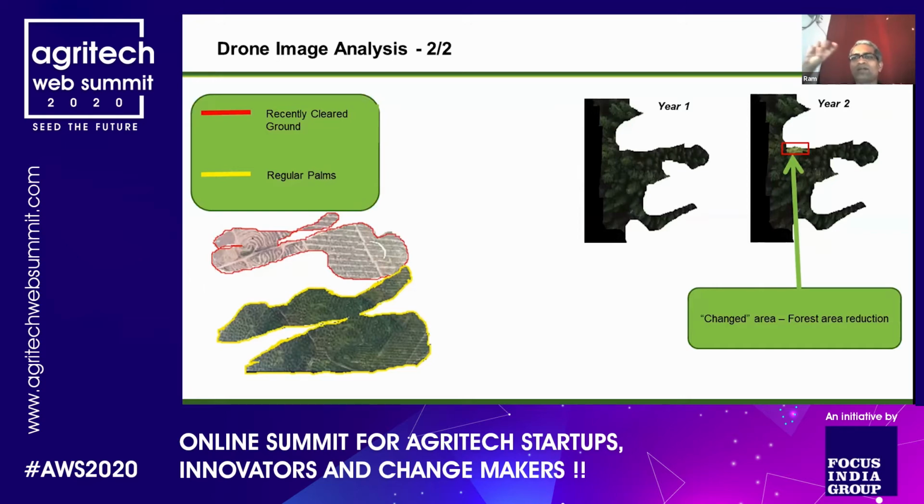It could be because of someone who's cutting down trees consciously. So we also helped them analyze and compare the images between one year and another year and say that, hey, here is one pattern which looks different from the previous image, and hence there is deforestation here. So you need to first investigate what really happened, and then report to the government. Pretty interesting exercise for a large MNC. It went on for about 6 months, and this is a good example of how you take drone images, apply deep learning on it, and influence the tactical ground action when it comes to agriculture.